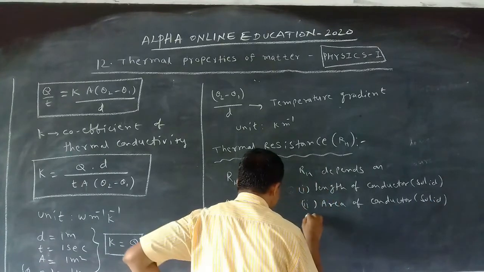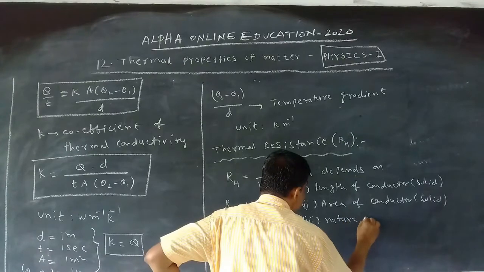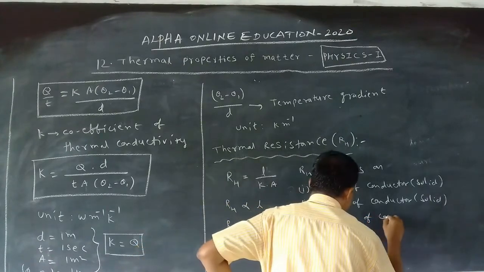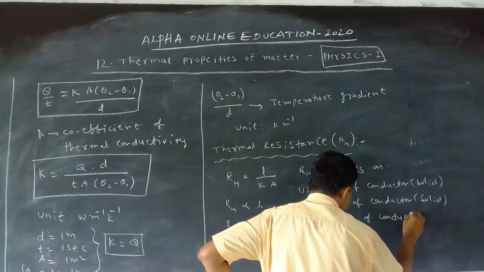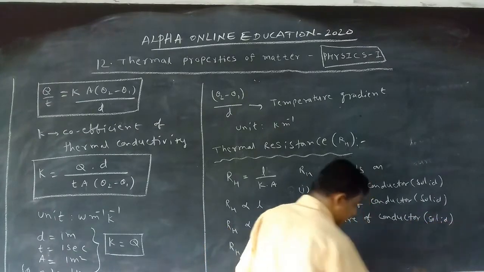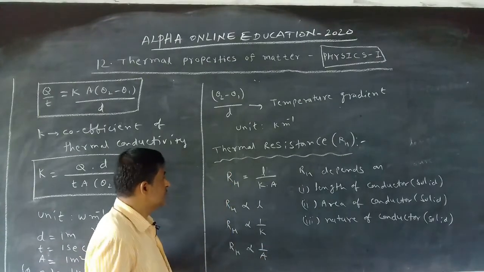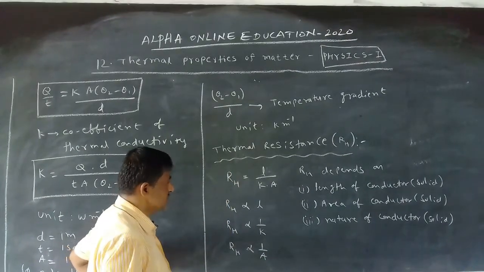Next, third one, nature of conductor. Nature of conductor means whether it is a solid, whether it is iron or copper, etc. Okay, this is about the thermal resistance.